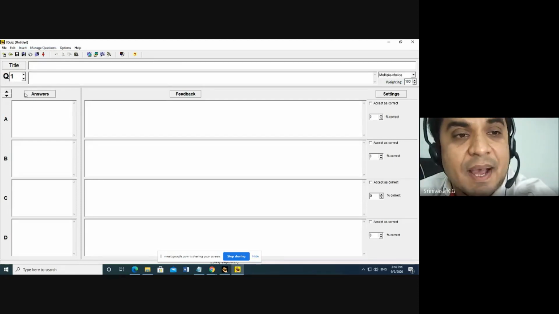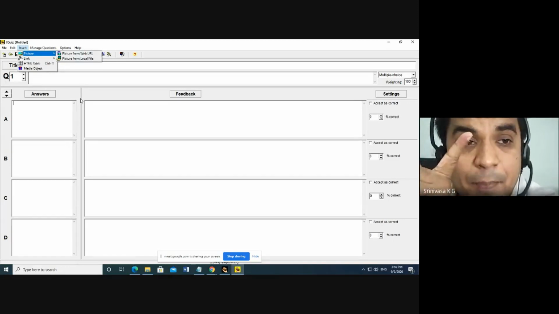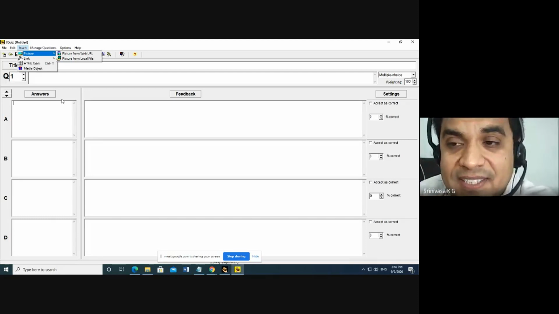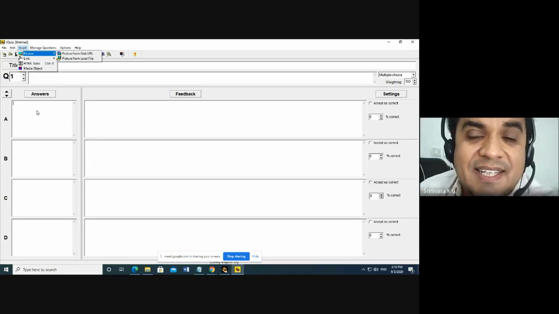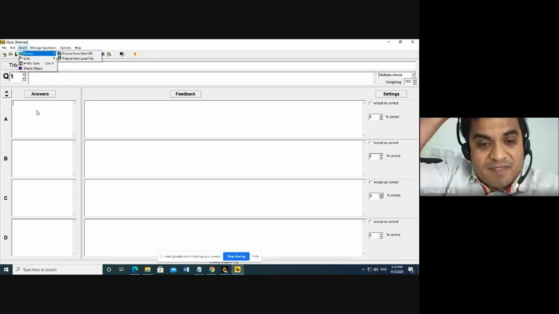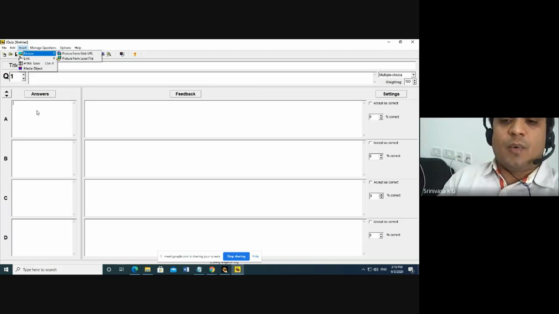For example, here you can insert a picture from a local file, whereas adding a picture is very difficult in Google quiz. Equations you can make as a picture and insert here. That is possible, whereas equations cannot be written in our Google quiz.